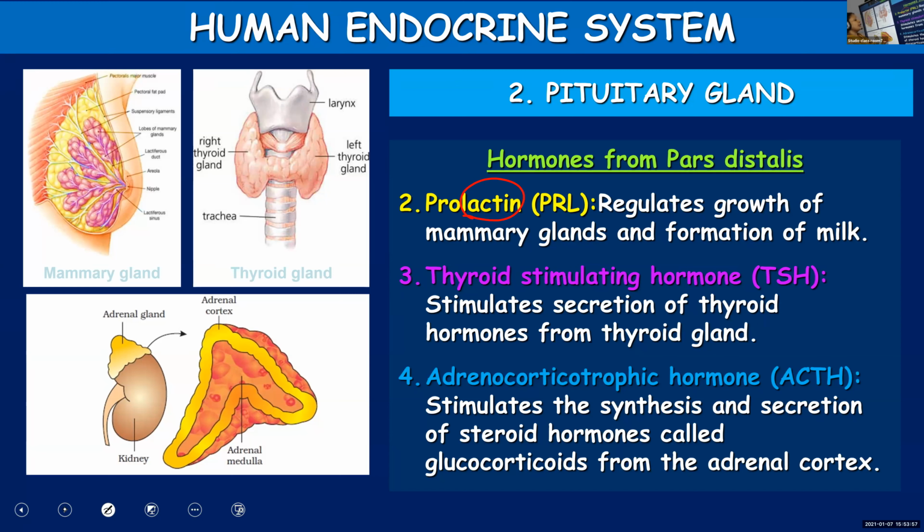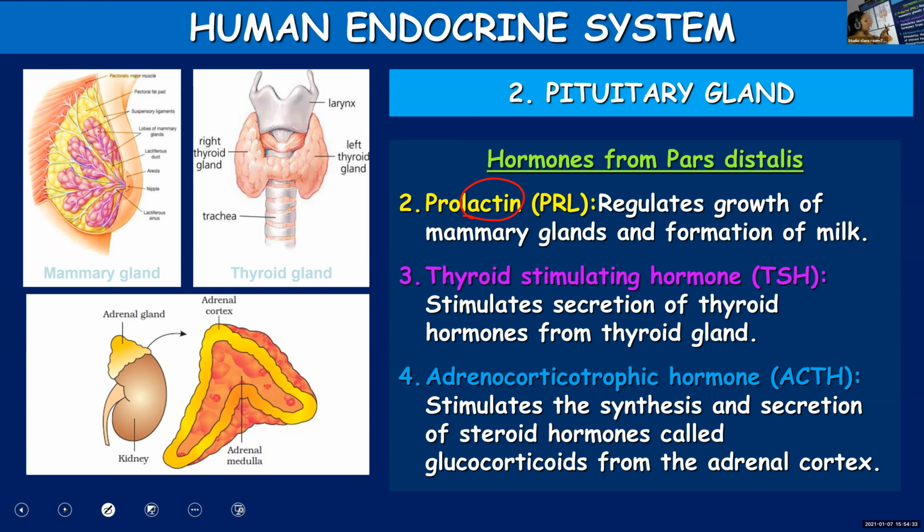So, ACTH's function is to stimulate the production of glucocorticoids from the adrenal cortex, or else it will stimulate the adrenal cortex to release steroid hormones known as glucocorticoids. The function of these hormones you will be learning when we discuss the adrenal gland.